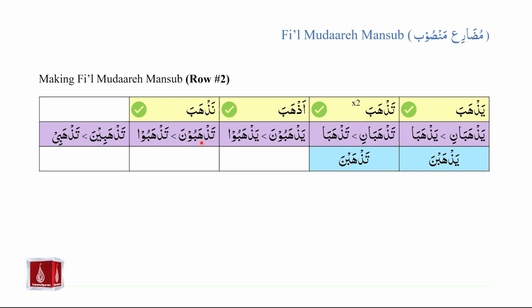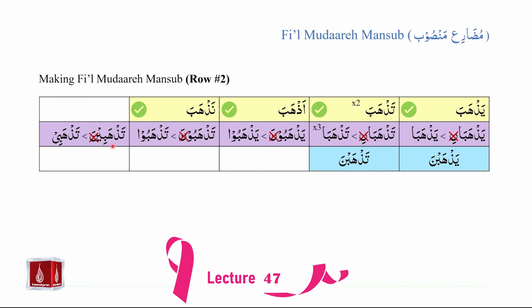Tazhabuna, which is fi'il mudare in the marfu form, becomes tazhabu. And tazhabina, which is fi'il mudare in the marfu form, becomes tazhabi. Yazhaba, tazhaba, yazhabu, tazhabu, tazhabi. If we pay further attention, the change that is happening is that we are removing the noon at the end of fi'il mudare marfu in order to make it mansub.